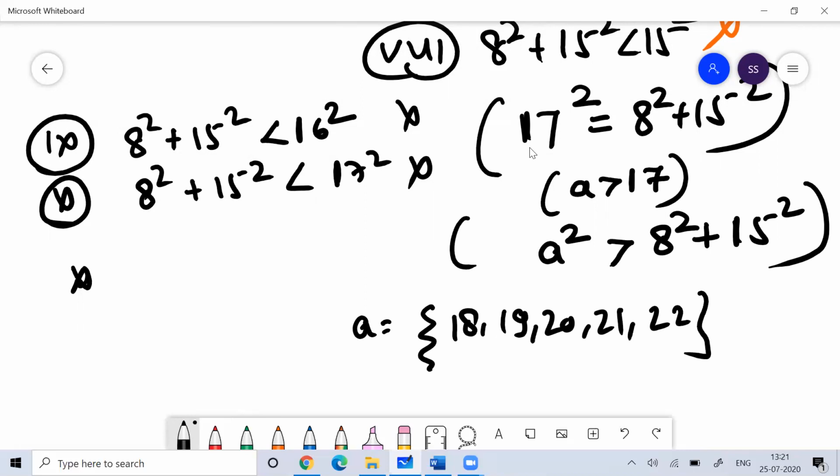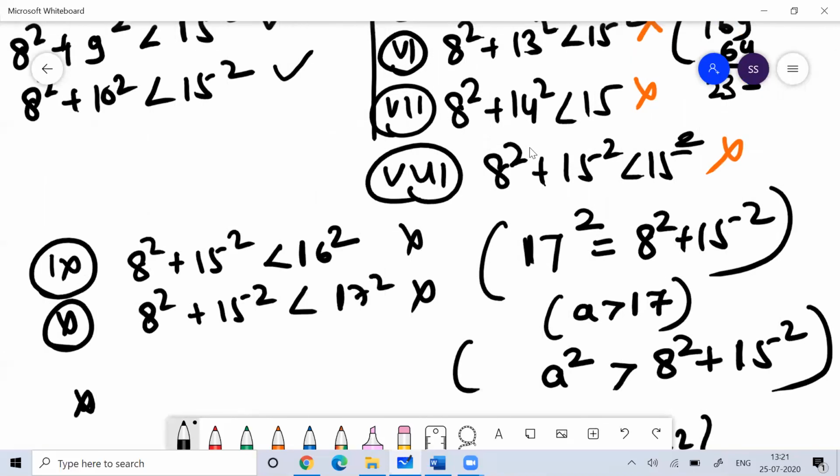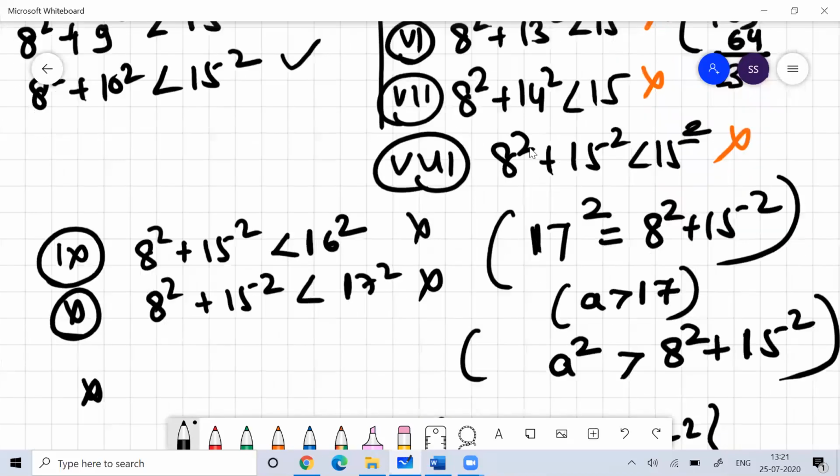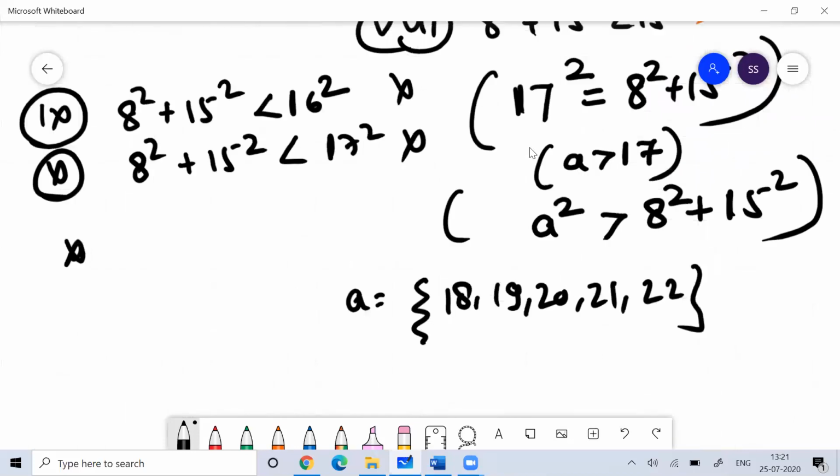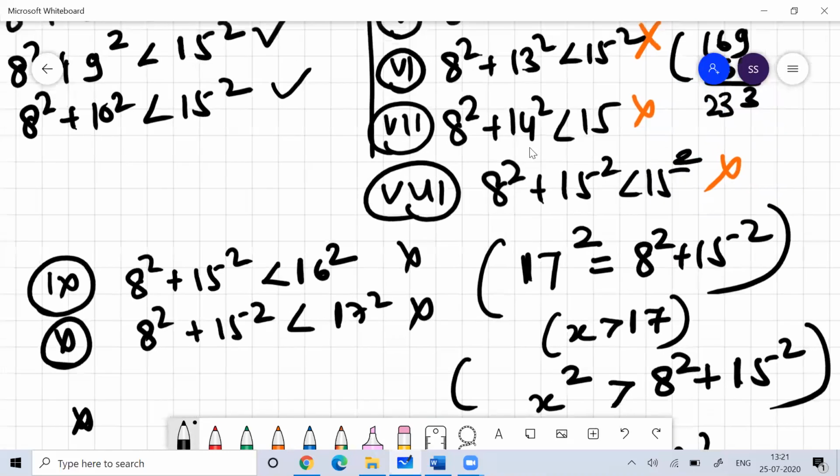You know this, right? Because you know the possible values of x. Don't get confused with a and all, I simply used this variable a. So let me write x only then. Here the value of x you got from 18 to 22.